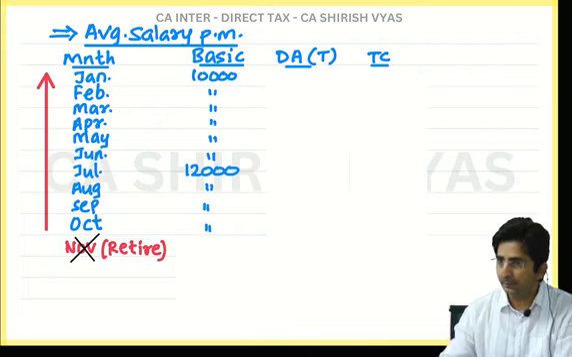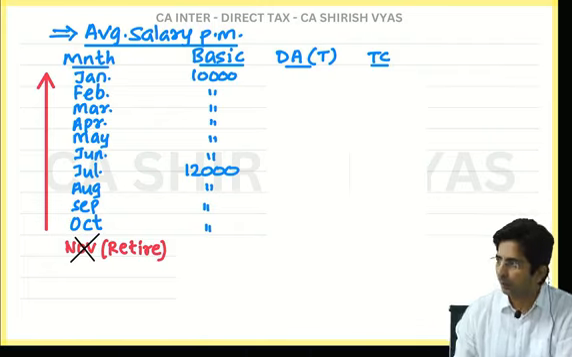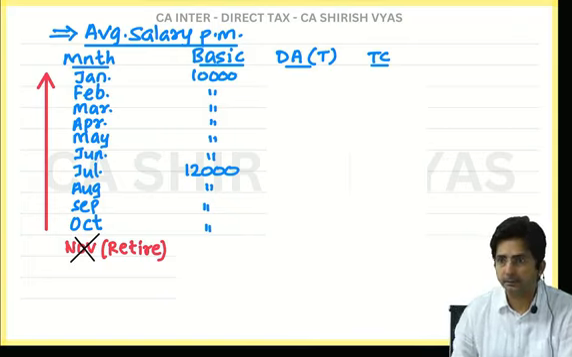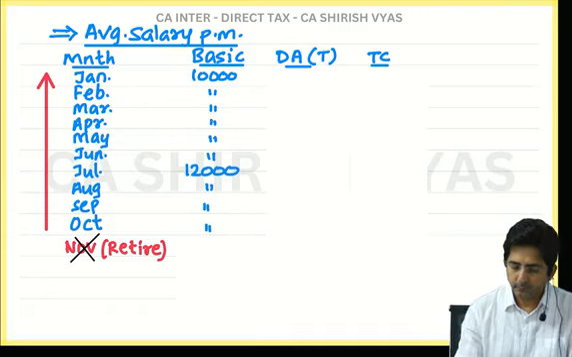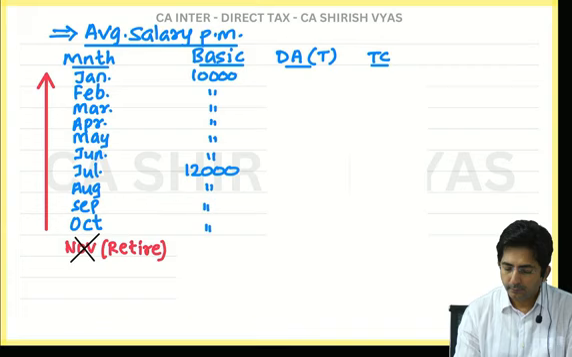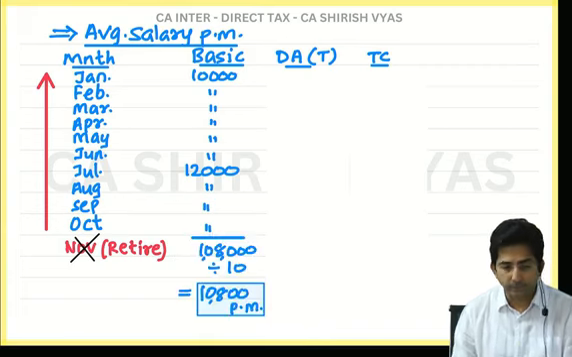See, average doesn't mean 10 plus 12 divided by 2. Not that average. Average of the preceding 10 months. So now take the total of the column of basic salary, 1 lakh 8,000, and then divide by 10. That comes to 10,800 per month.